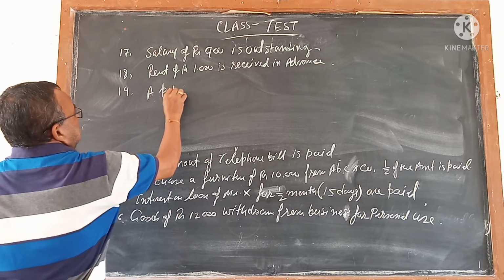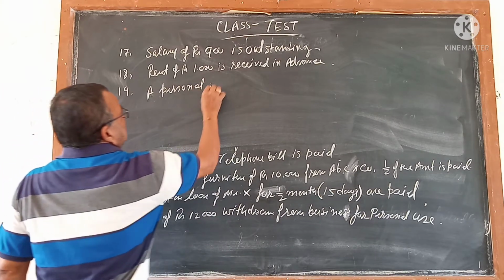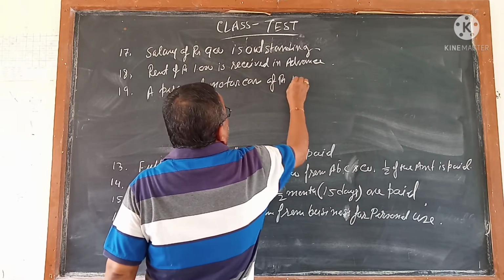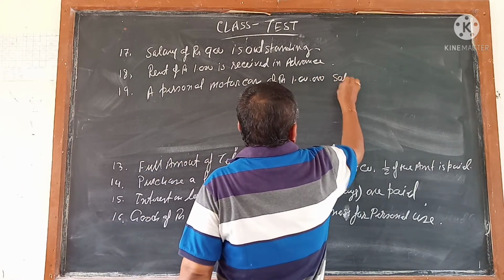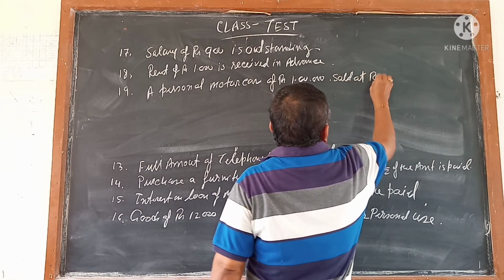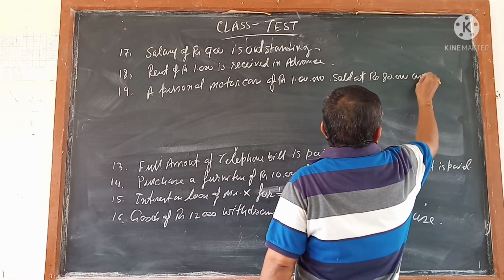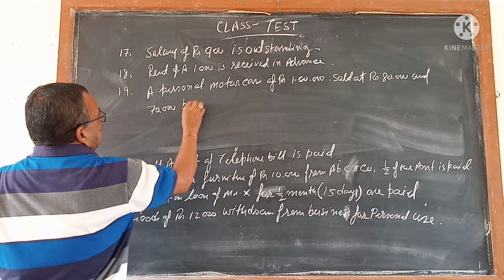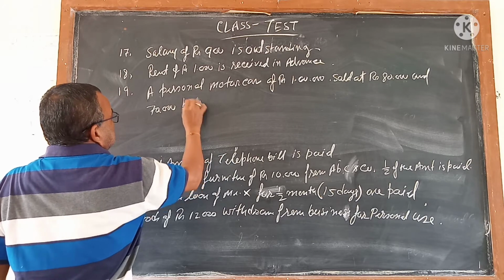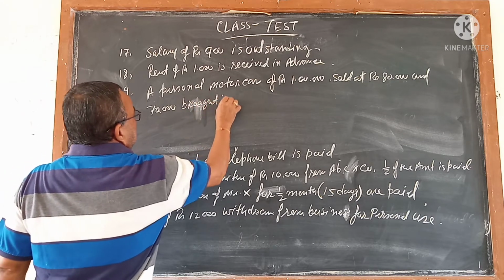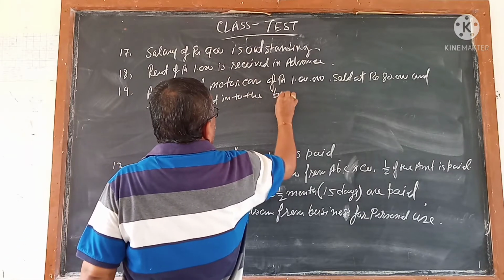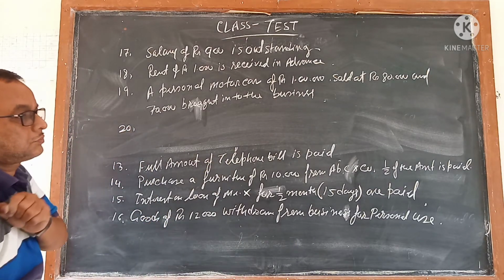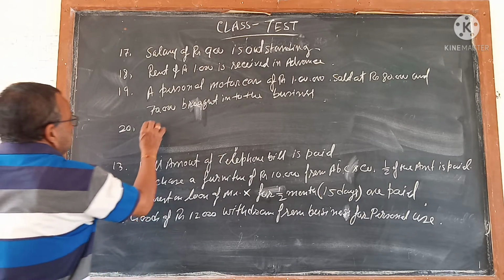A personal motor car of rupees 1 lakh sold at rupees 80,000 and 70,000 brought into the bank.